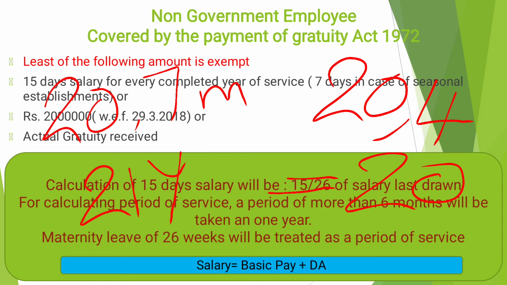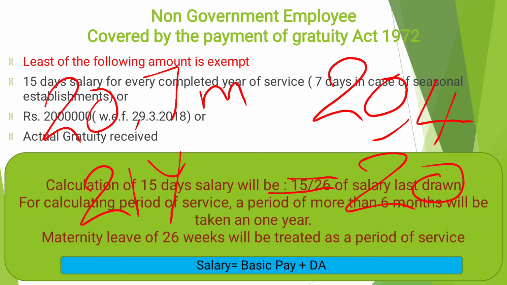Then for calculating the salary here, salary is equal to basic salary plus DA, whether it is in the terms of employment or not, don't mind it. Basic salary plus DA, that is the salary. For calculating 15 days salary: last drawn salary, that is basic salary plus DA, into 15 divided by 26, into completed years of service. That is the first limit we have.